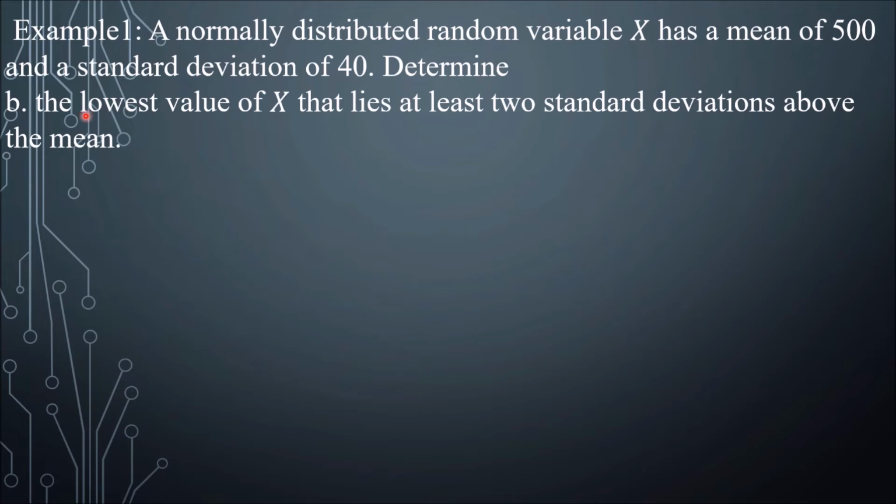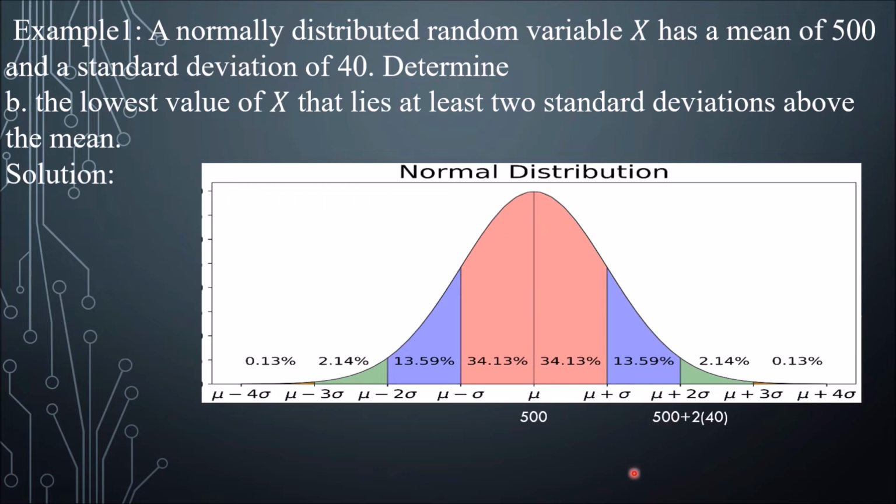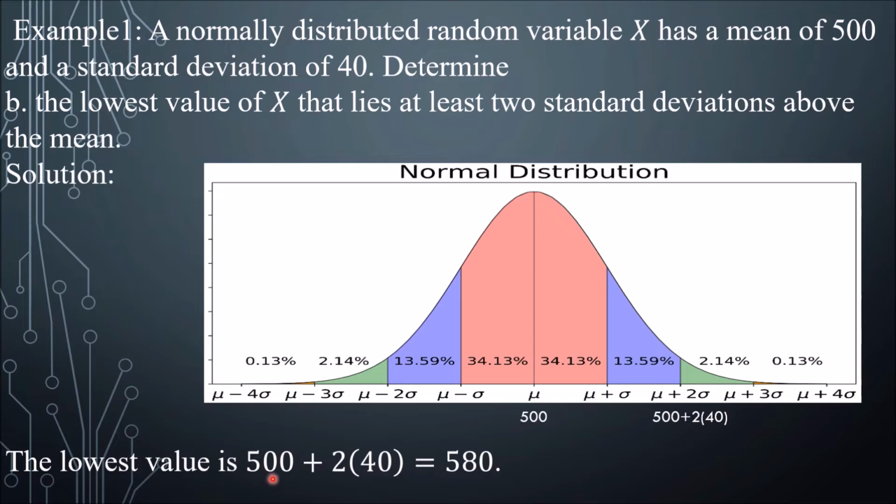Next, the lowest value. Determine the lowest value of x that lies at least 2 standard deviations above the mean. So we have this one, 500, and then 500 plus 2 times 40, because we're talking about 2 standard deviations above the mean. So the lowest value is 500 plus 2 times 40, which is 580. Right?